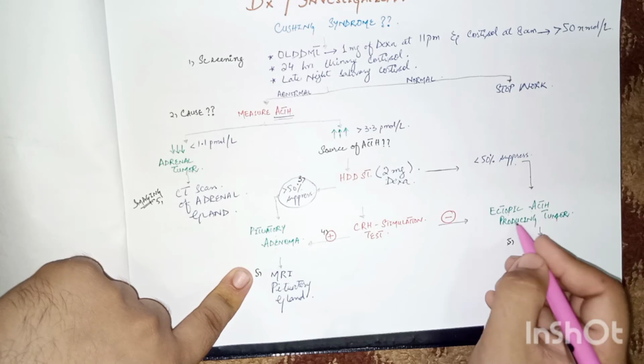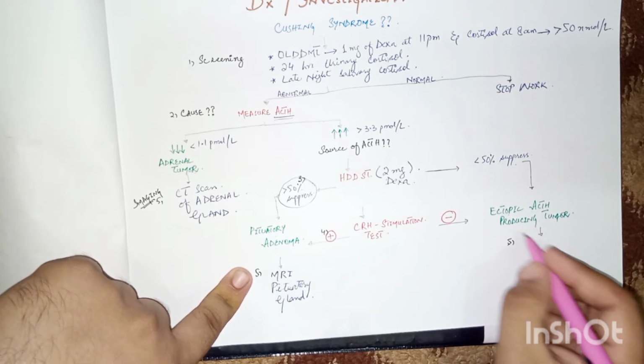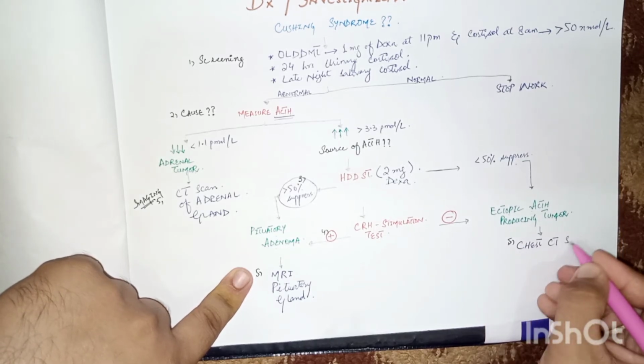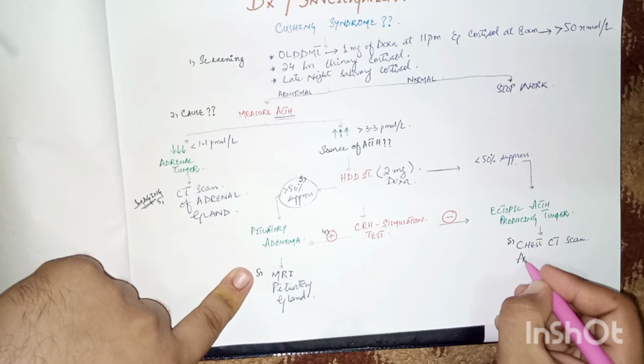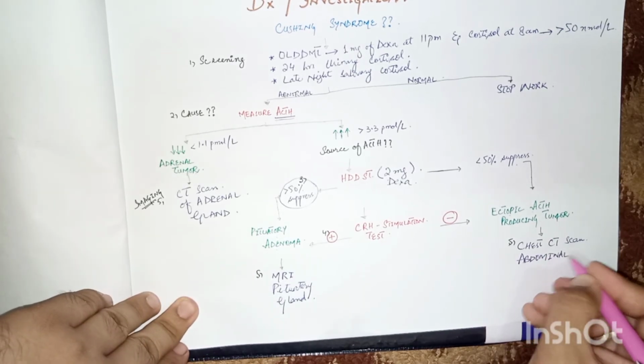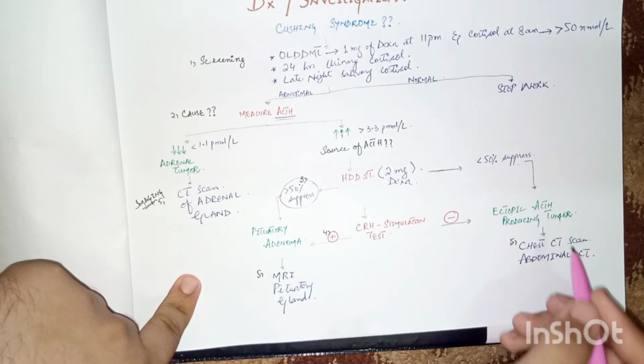producing tumors like small cell carcinoma of lung and carcinoid or other endocrine tumor. So we will perform the chest CT scan and the abdominal CT scan in order to find out where the tumor actually is.